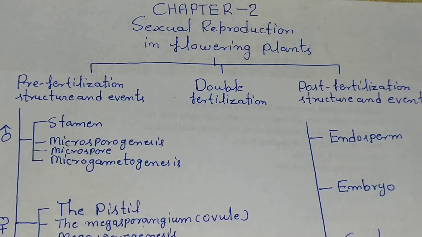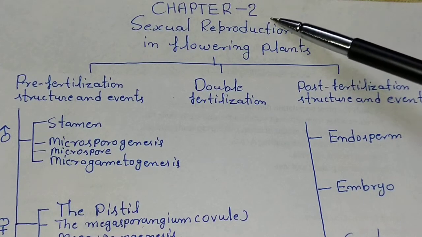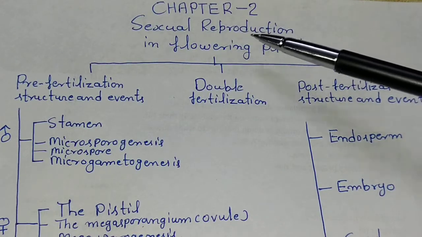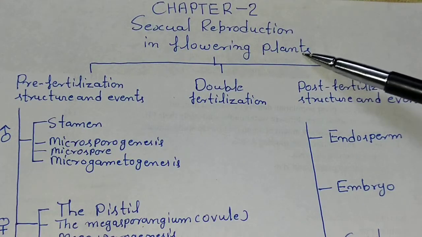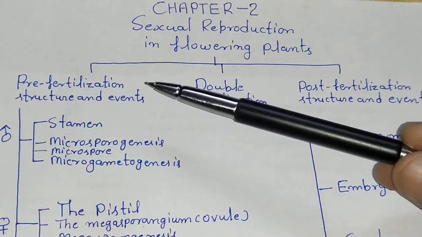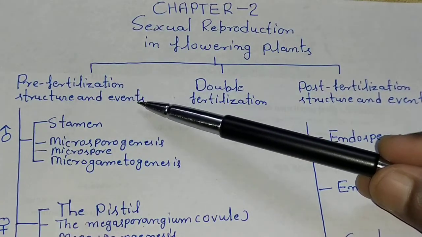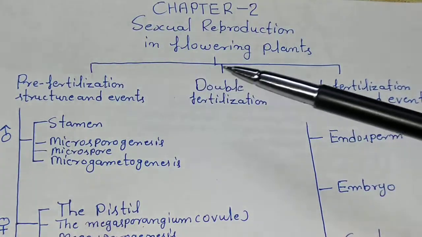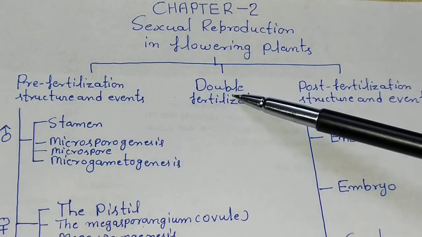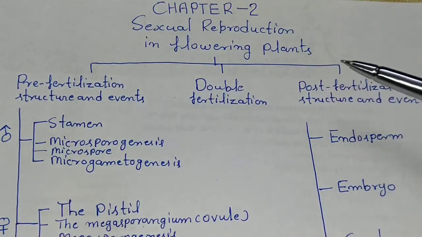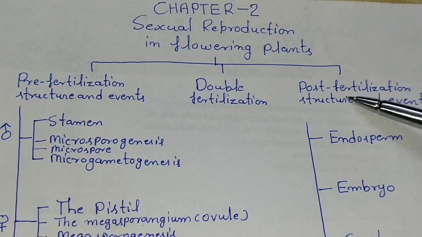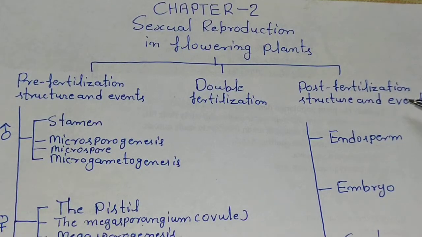Friend, today we will discuss a new chapter, second, sexual reproduction in flowering plants, under the following headings. Number first one is the pre-fertilization structure and events. Second one is the double fertilization. Number third one is the post-fertilization structure and events.